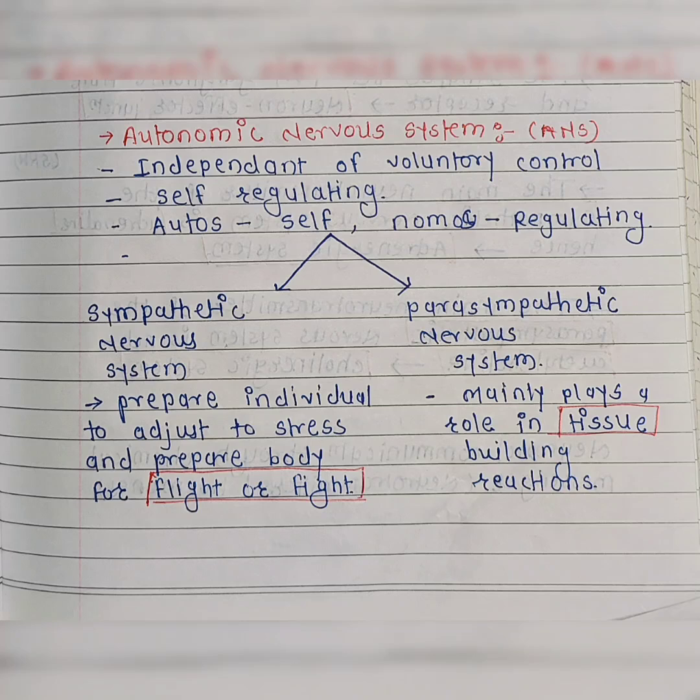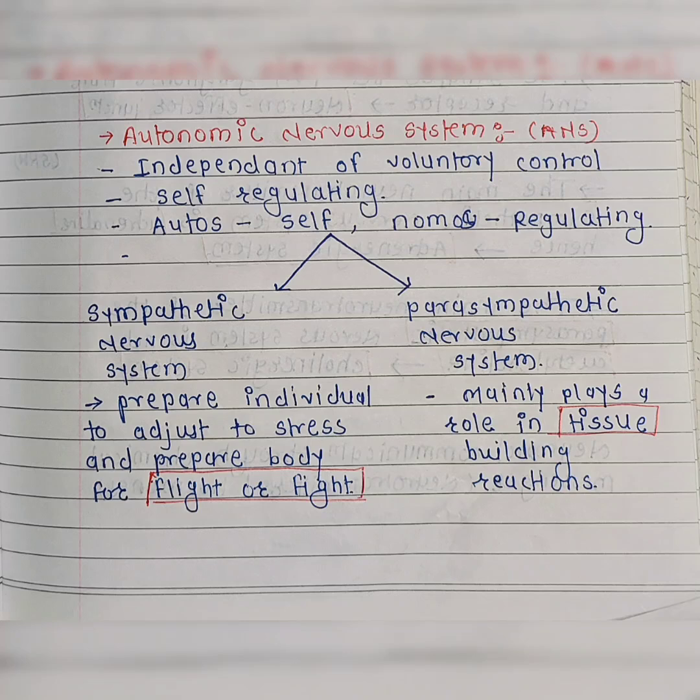First is the autonomic nervous system. It is the independent nervous system, independent of voluntary control. It is a self-regulating system, which means auto means self and nomos means regulating. The autonomic nervous system consists of two systems: first is the sympathetic nervous system and second is the parasympathetic nervous system.